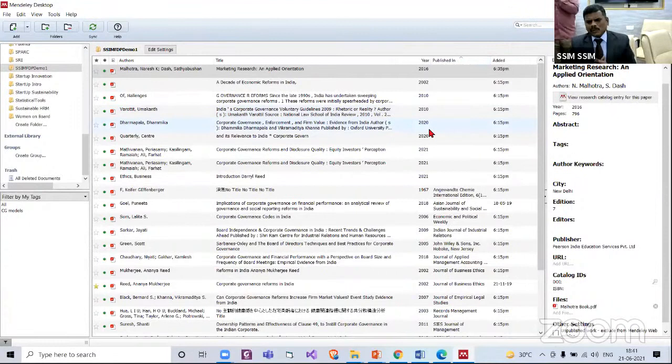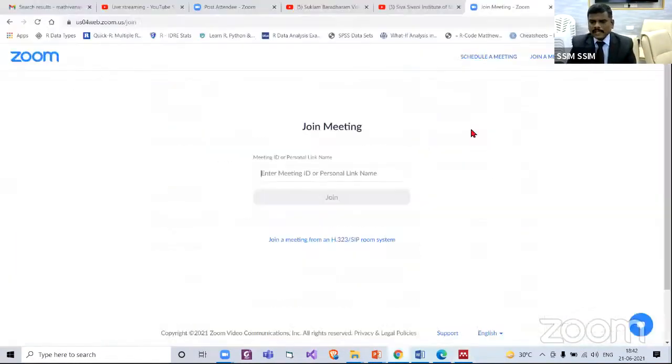Right. Now we have brought in a group of articles from our desktop, from a folder. Then we learned how to bring in an entire folder. We have also learned how to bring in a file manually. Example, this book we have brought in. Now we can also bring in from websites.